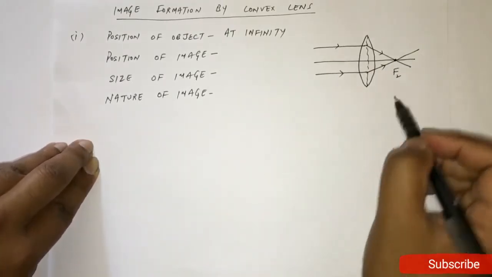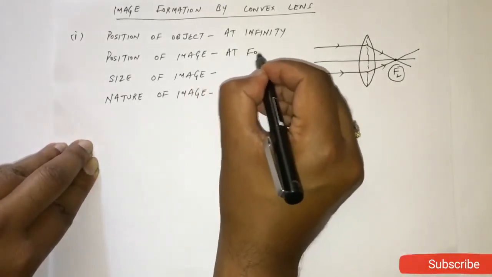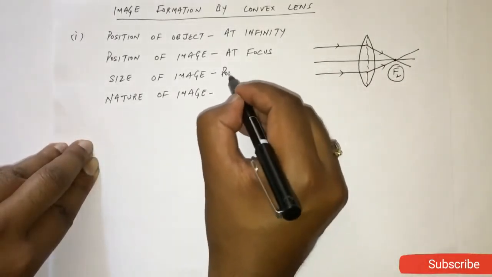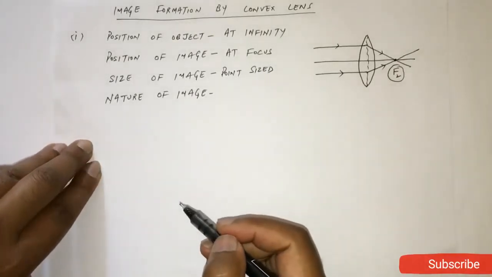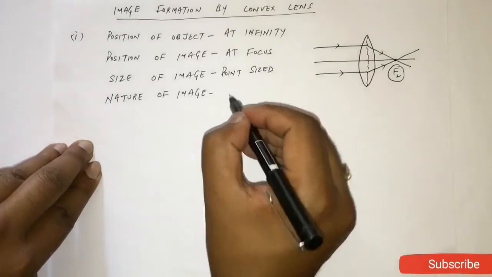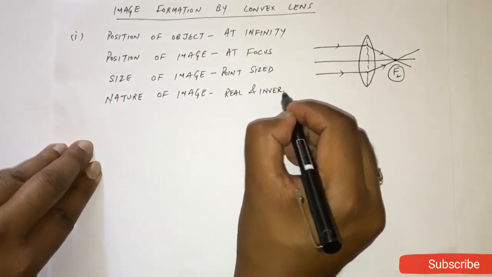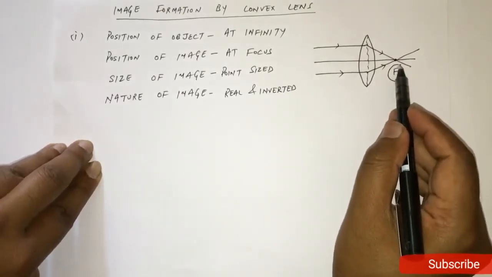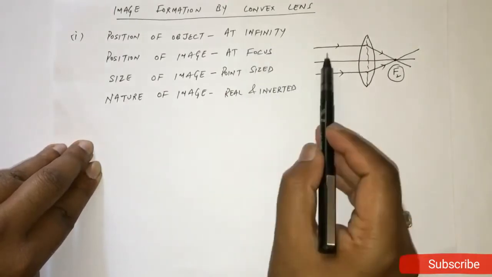So the image will form at focus. The size of image is point sized, or you can say highly diminished. Fine. And the nature is real and inverted, because we can obtain this image on the screen, so it is real and inverted. Clear? In the case when the object is placed at infinity, the light rays will come parallel to each other.